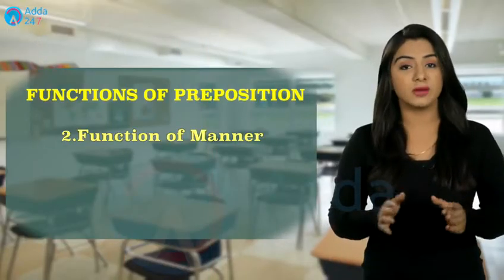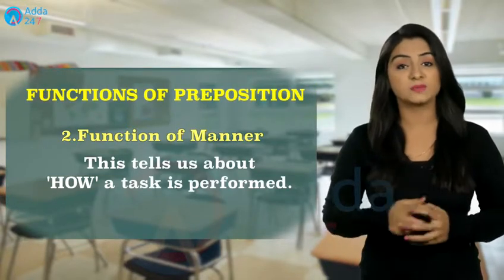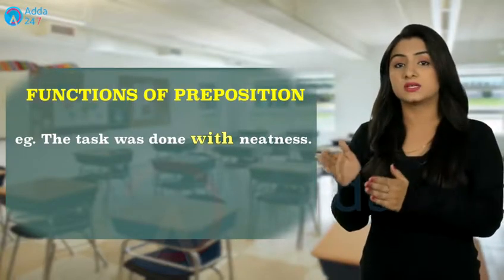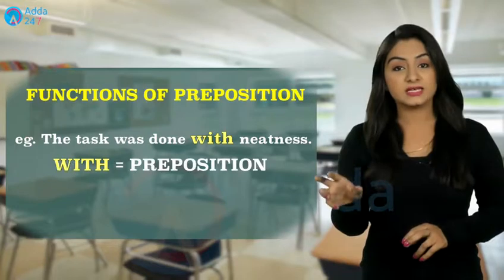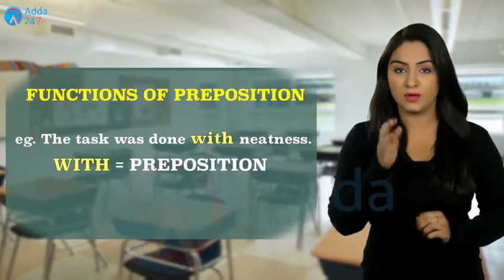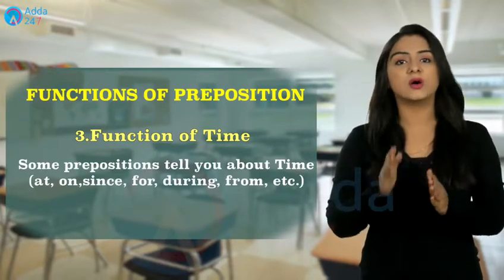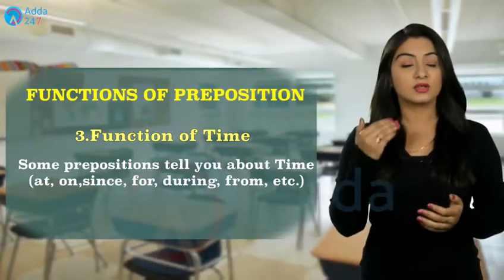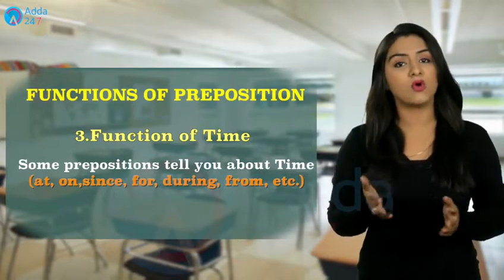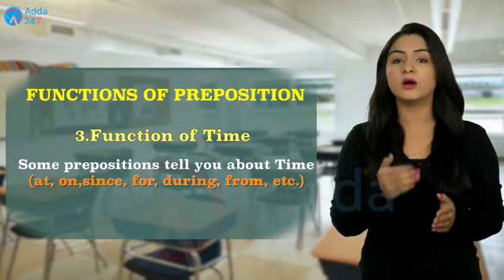Next is the function of manner. The function of manner says whenever a task is performed, how is it performed? For example, if I say the task was done with neatness, neatness is used along with the word with, and with performs the function of manner. Next is the function of time. A preposition tells you about time. You can place at, on, since, for, during, from. All these are the prepositions that tell you about the time or the verb performed.